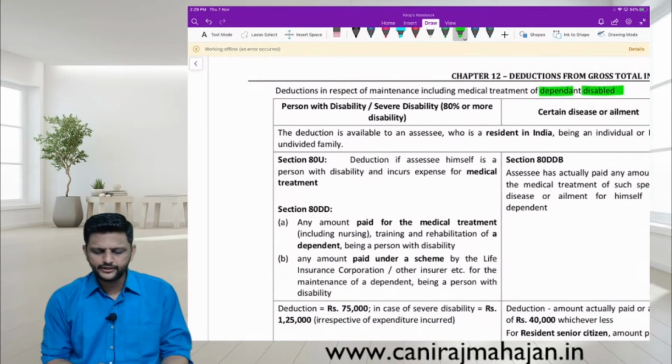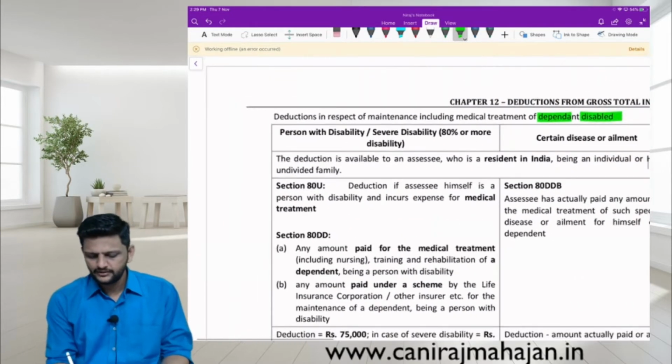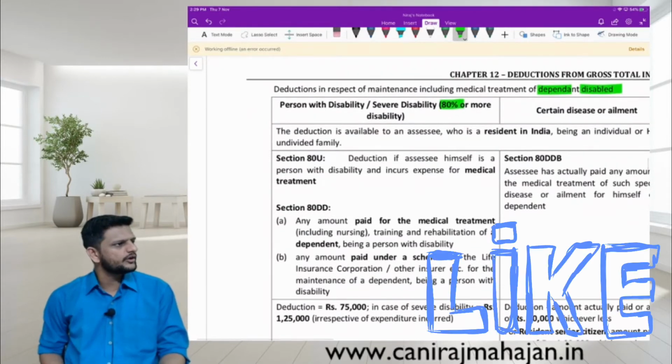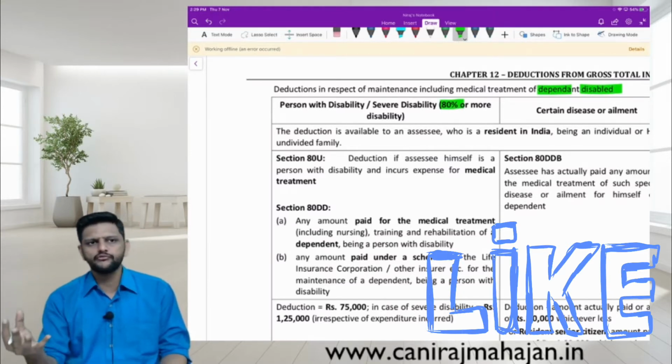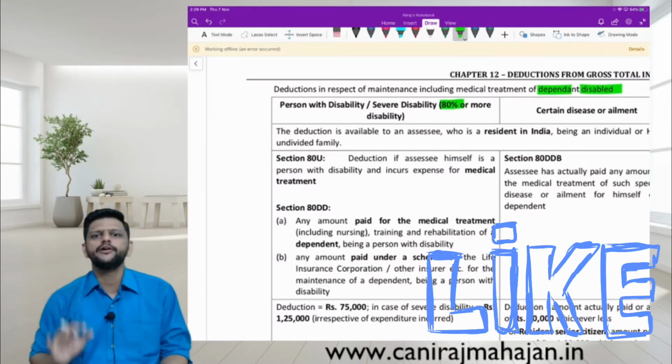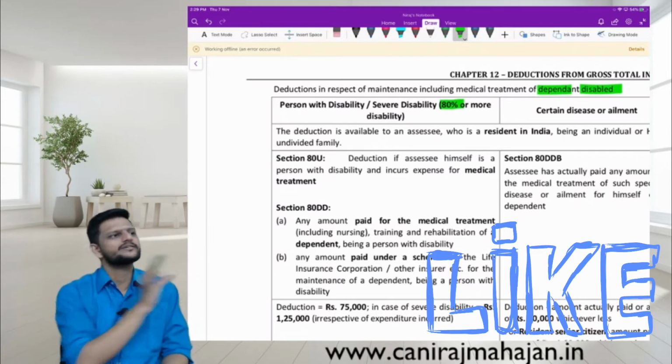Person with disability or severe disability. Okay, severe means what? 80% or more. Now that 80% or more is determined by doctors or medical authorities. That is something different. That is not for you and me to calculate. That will be given to you, that this is a certain percentage of disability.